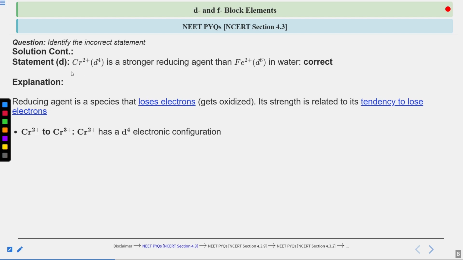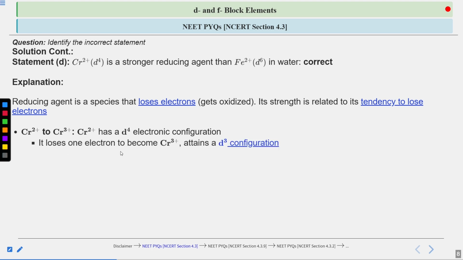So we are talking about chromium 2 positive, right? When chromium 2 positive converts to chromium 3 positive, that means oxidation is happening. Okay, that's what a reducing agent does. It oxidizes itself and reduces others. So we have to talk about chromium 2 positive to chromium 3 positive. Chromium 2 positive, as already given, has a d4 configuration.